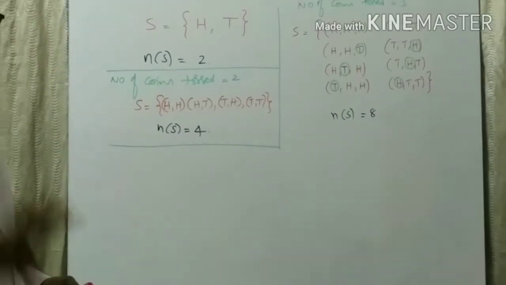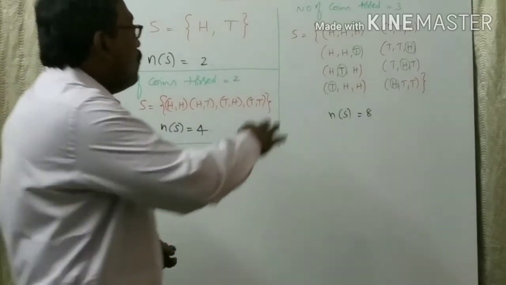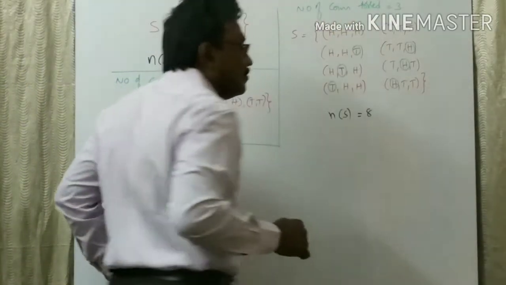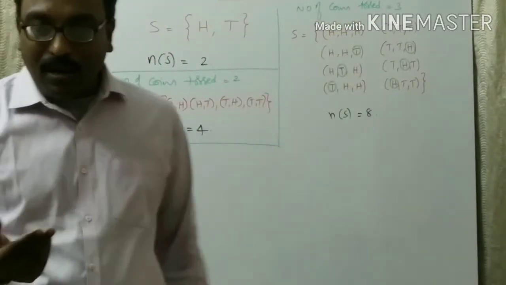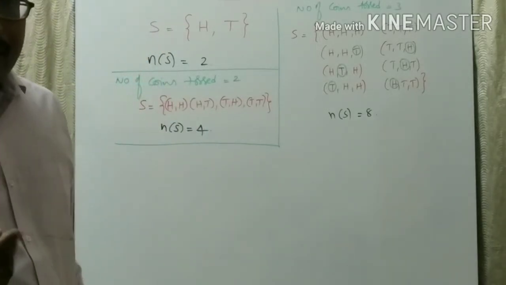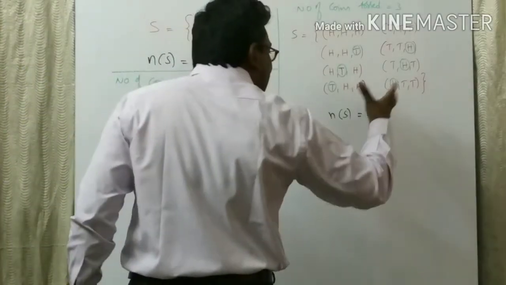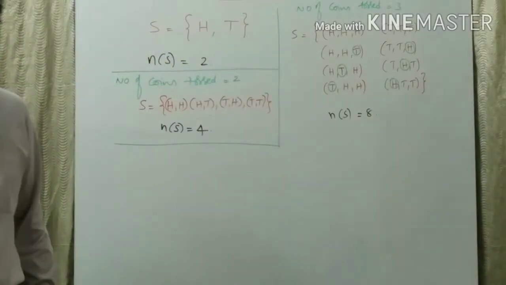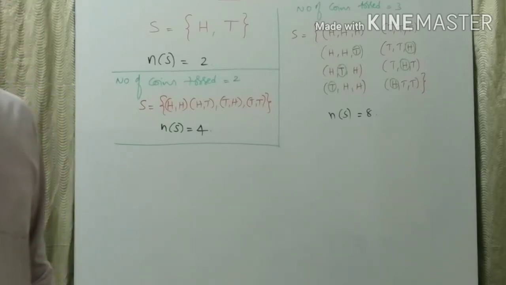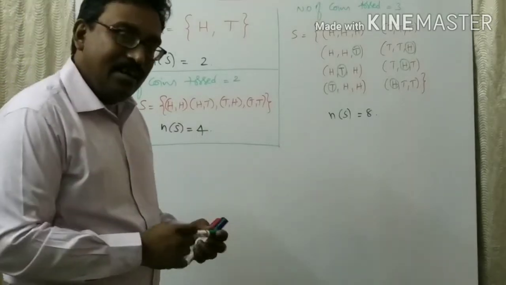Then suppose 4 coins are tossed. How many sample spaces will come? 5 coins are tossed, 10 coins are tossed, how many sample spaces will come? Is it possible to write all this? Yes, but it will take so much time and so much place also. So, is there any formula for this?